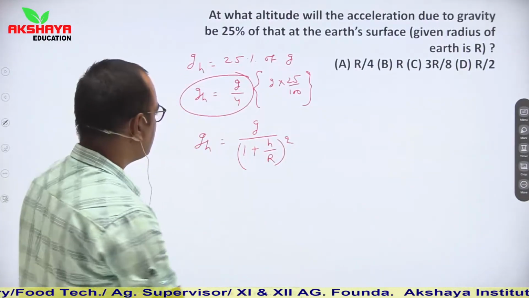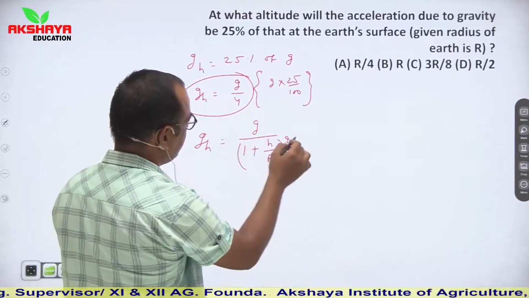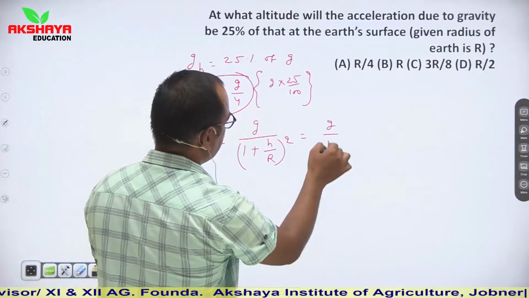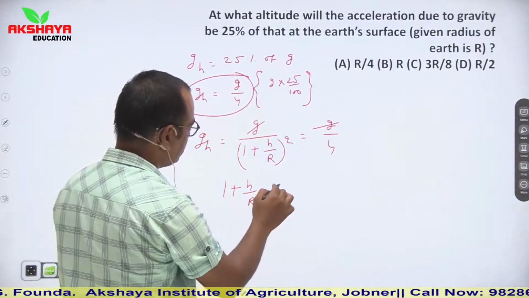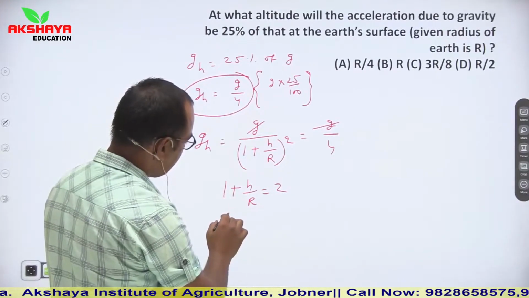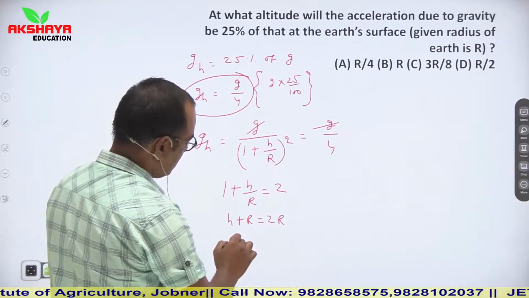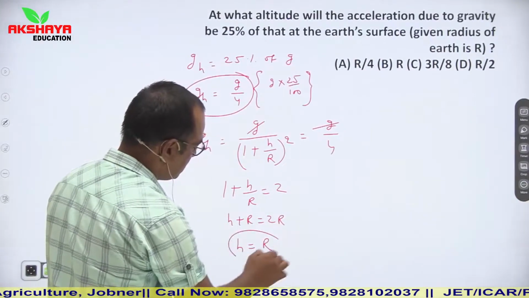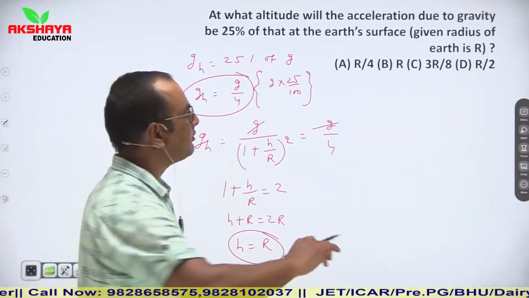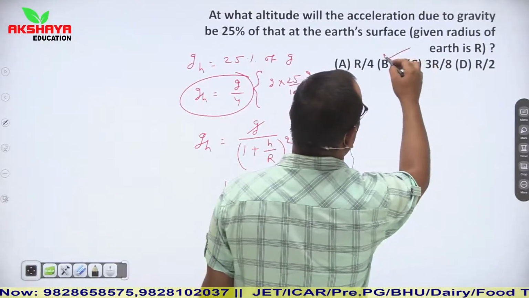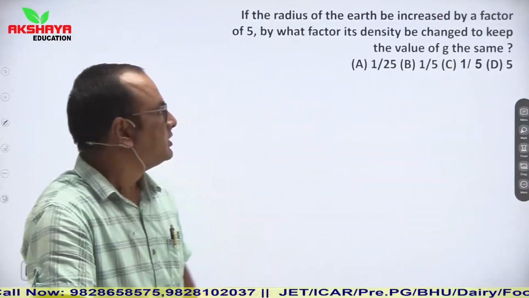So from here we can place gh is equal to g by 4. g is cancelled out, or we can say 1 plus h upon R is equal to 2, or you can say that h plus R is equal to 2R, or h is equal to R. So कितनी हाइट होगी बच्चों यहां पर? h is equal to capital R. So our correct answer will be second. B option will be correct. Means equal to R.